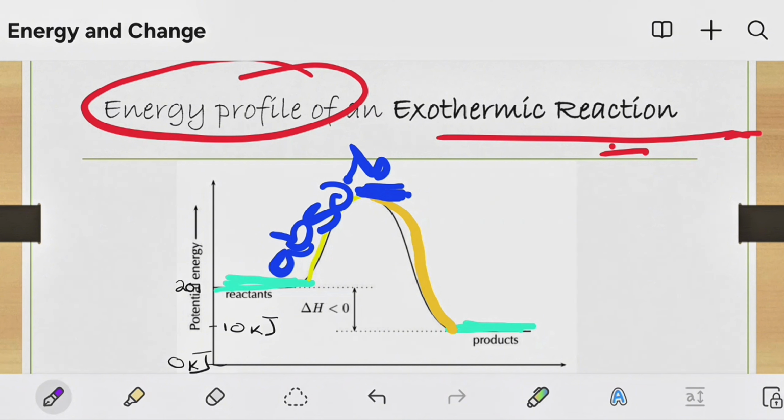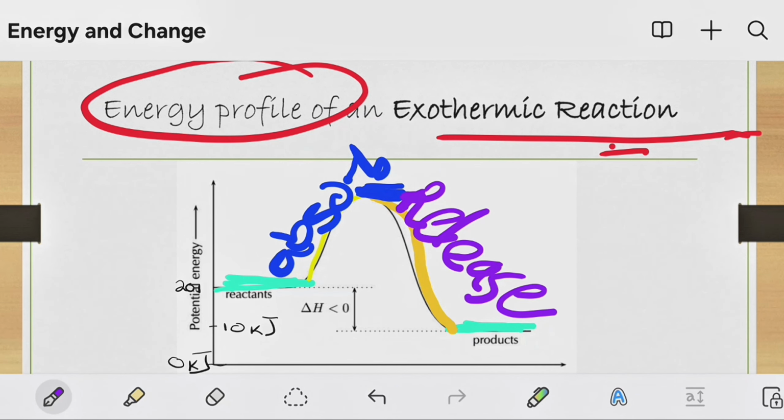In order to form new products, as new products form, energy is being released. But look at how much energy is being released here compared to how much energy is being absorbed. So we can see for an exothermic reaction, very little is absorbed, but so much is released at the end of the day.